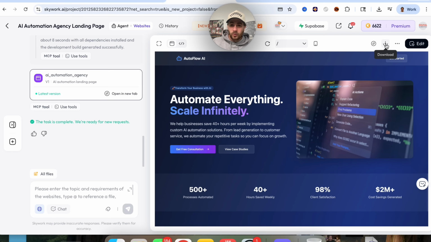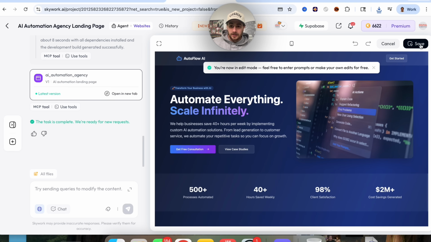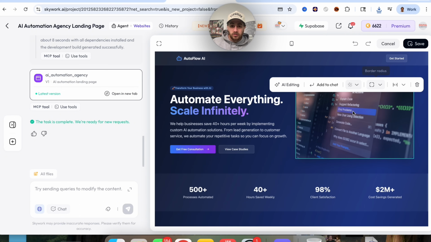In addition to that, if we come over here, we could actually download this if we wanted to as an HTML file. We could view what it looks like in another tab, or if we click right here, we could add this to our knowledge base, and again, we could edit it. So we could literally just click on this and then go through very easily, edit this with AI, add it into the chat, or make all is here.